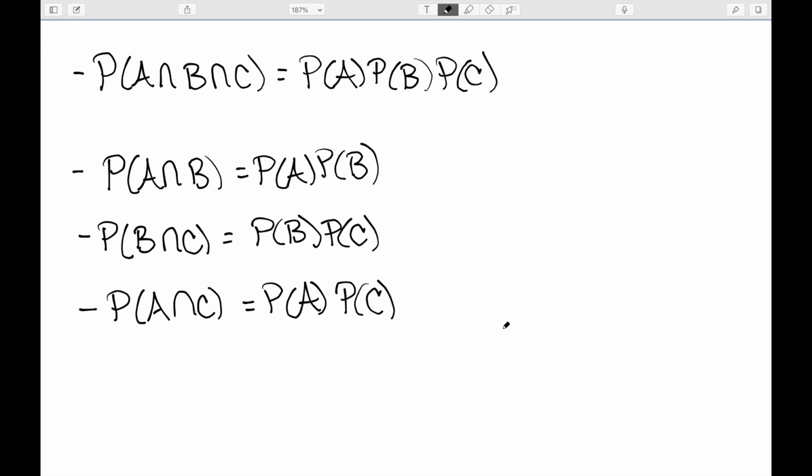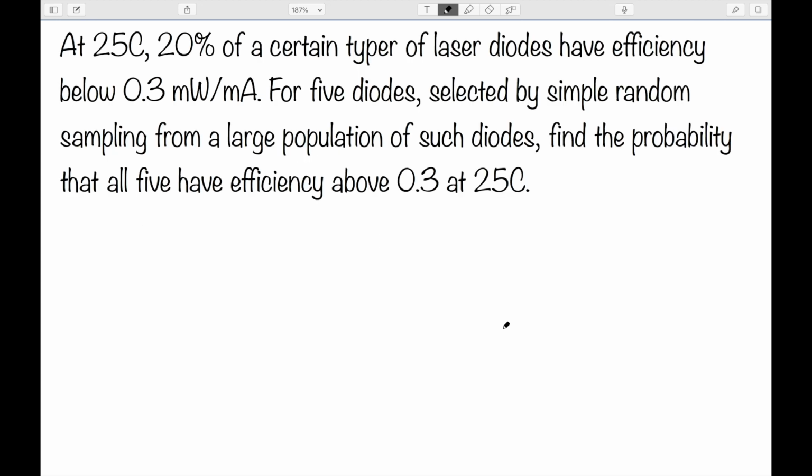So let's look at some examples of bigger situations. At 25 degrees Celsius, 20% of a certain type of laser diodes have efficiency below 0.3 milliwatts per milliamp. For 5 diodes selected by simple random sampling from a large population of such diodes, I want to find the probability that all 5 will have an efficiency above 0.3 at 25 degrees Celsius.